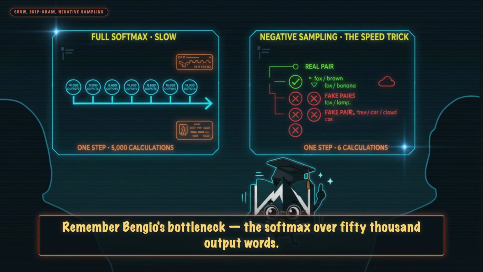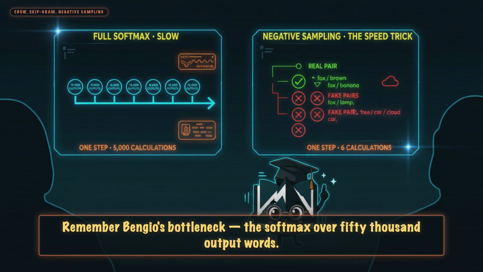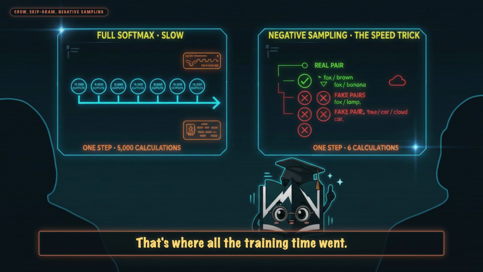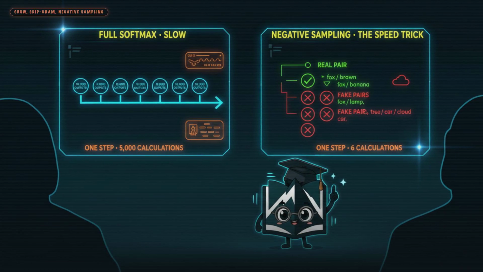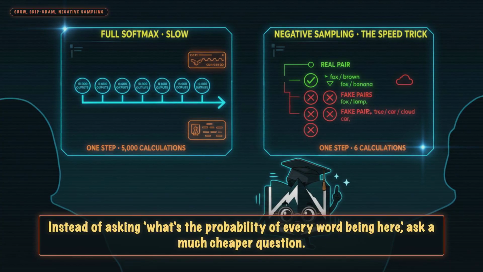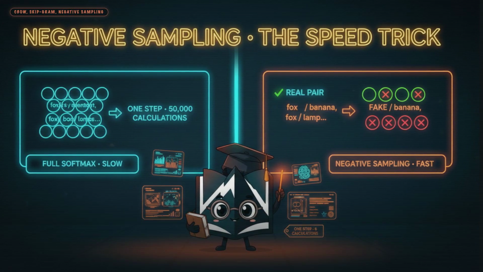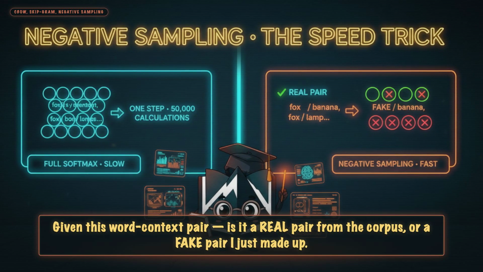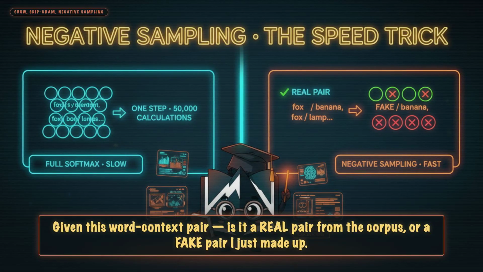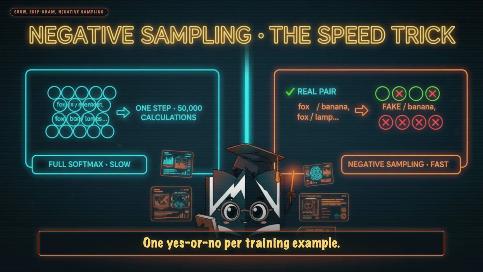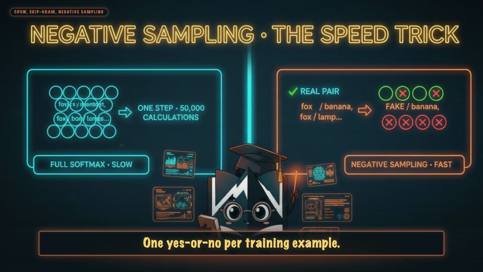Beat 2. Negative sampling. The speed trick. Remember Bengio's bottleneck. The softmax over 50,000 output words. That's where all the training time went. Mikolov's move. Don't do it. Instead of asking what's the probability of every word being here, ask a much cheaper question. Given this word context pair, is it a real pair from the corpus or a fake pair I just made up? Binary classification, 1 yes or no per training example.